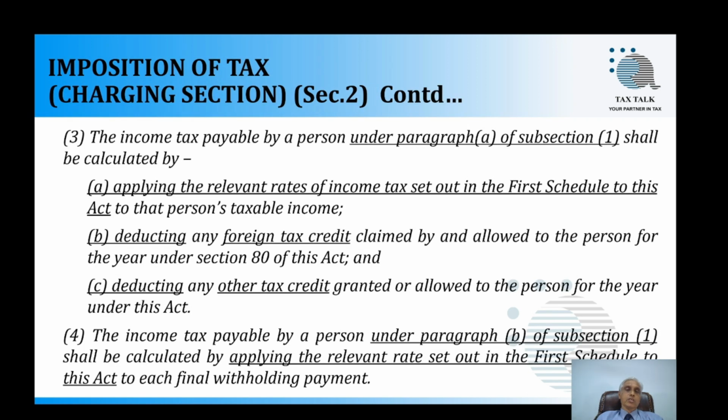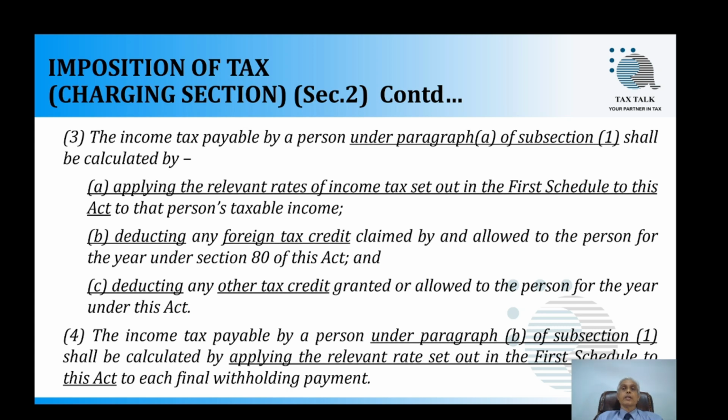Then subsection 3 reads like this. The income tax payable by a person under paragraph A of subsection 1 shall be calculated by applying the relevant rates of income tax set out in the first schedule to this Act to that person's taxable income, then B, deducting any foreign tax credits claimed by and allowed to the person for the year under section 80 of this Act.